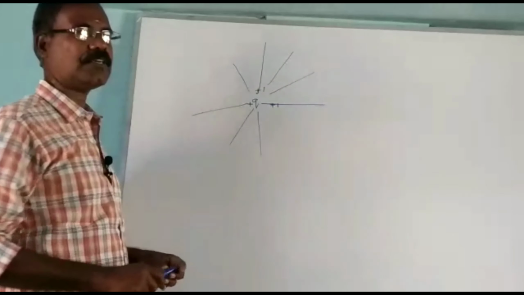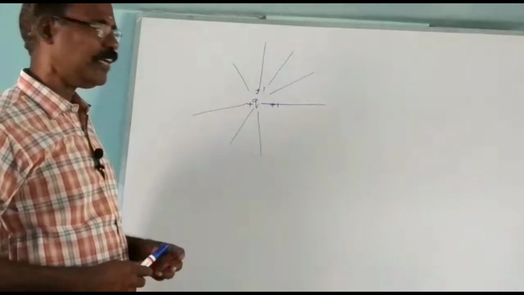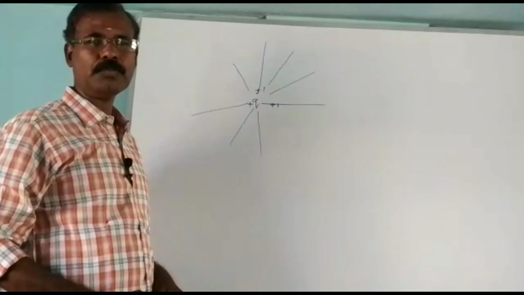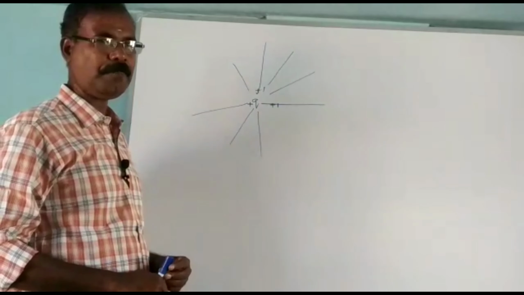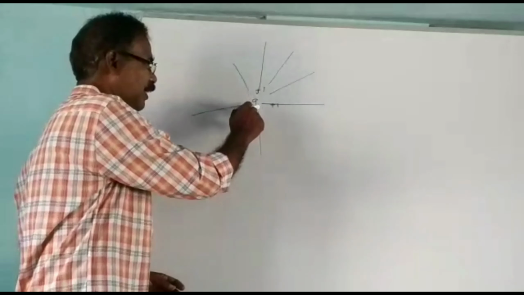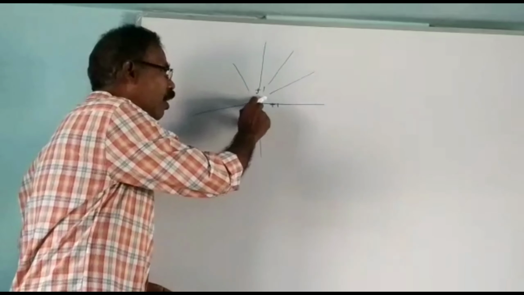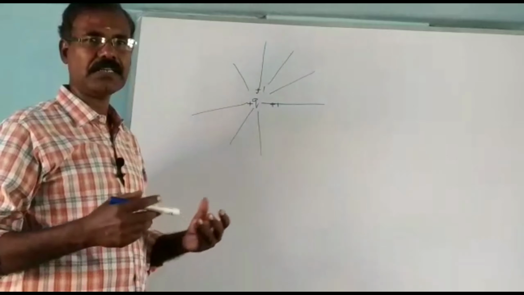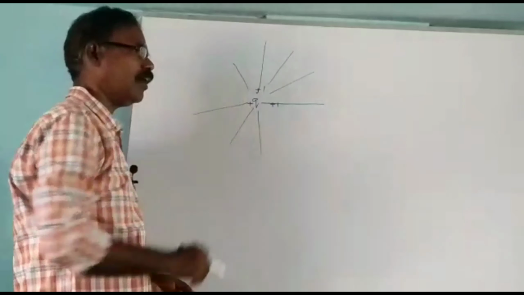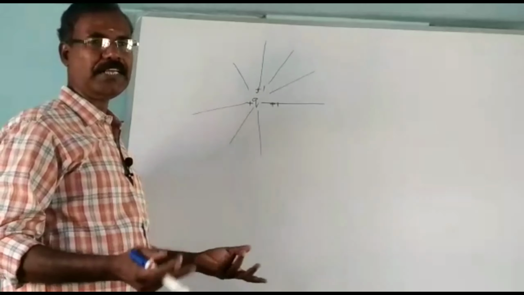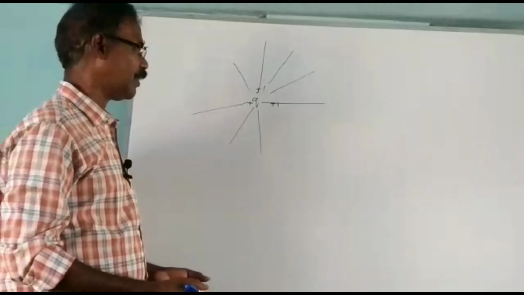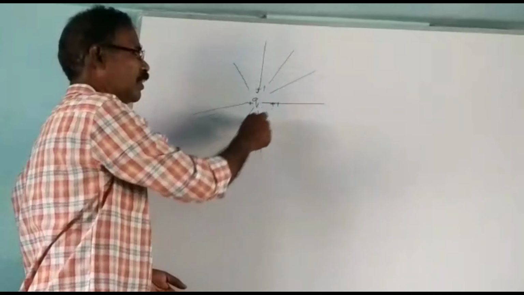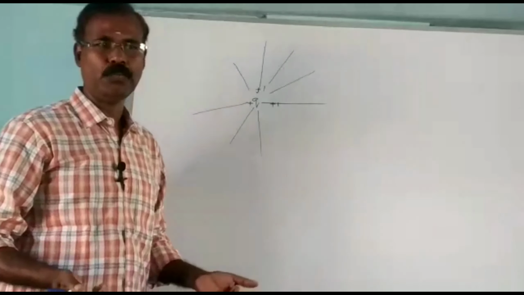Why did I mention here the imaginary straight or curved path? Actually, the electric field lines do not originate from this charge. Electric field lines do not start from this charge. For our convenience only, we are drawing the electric field lines. So, the electric field lines are imaginary.